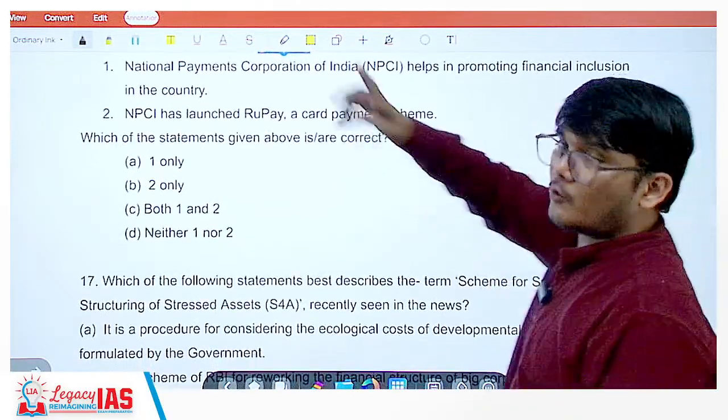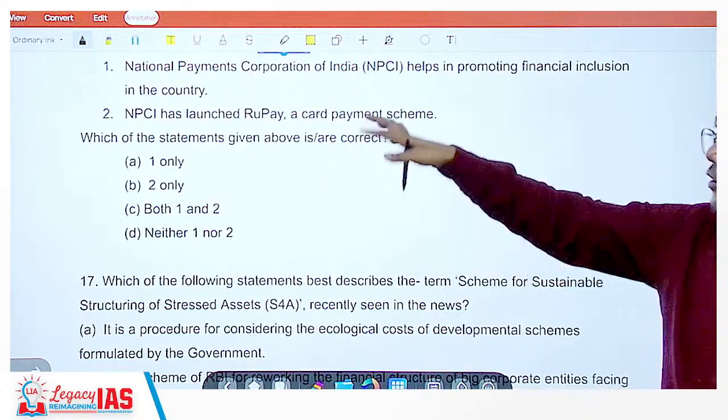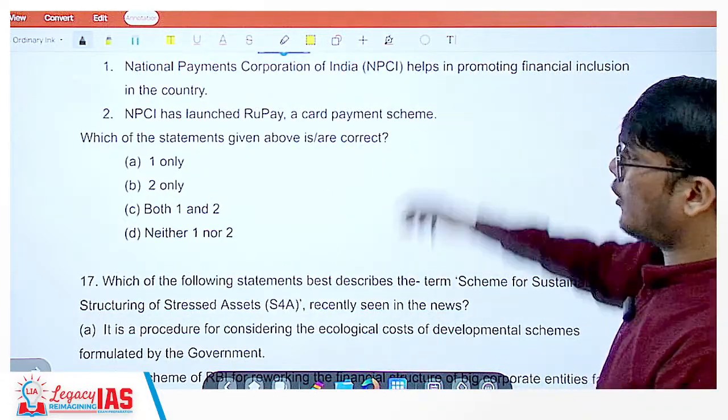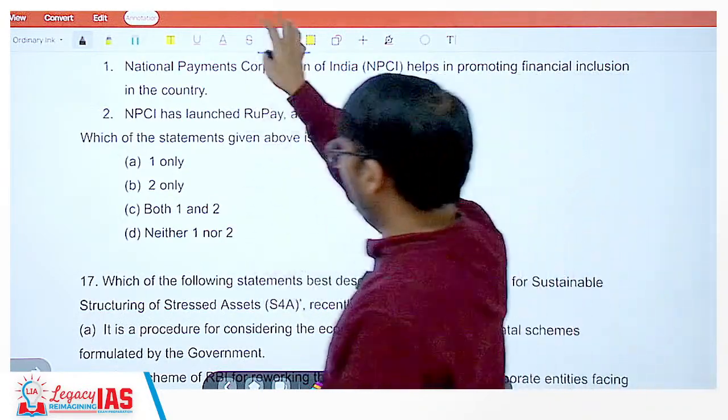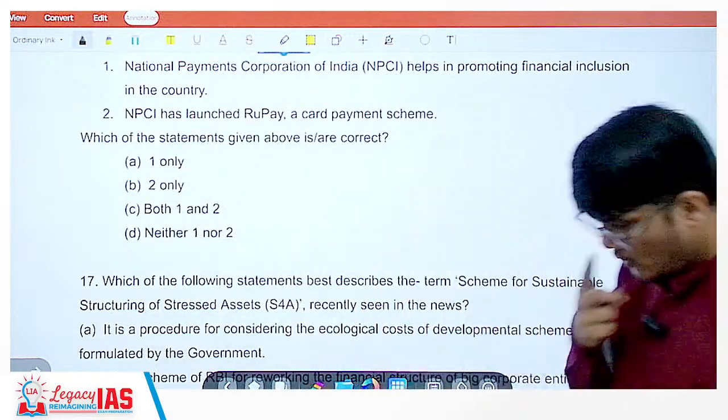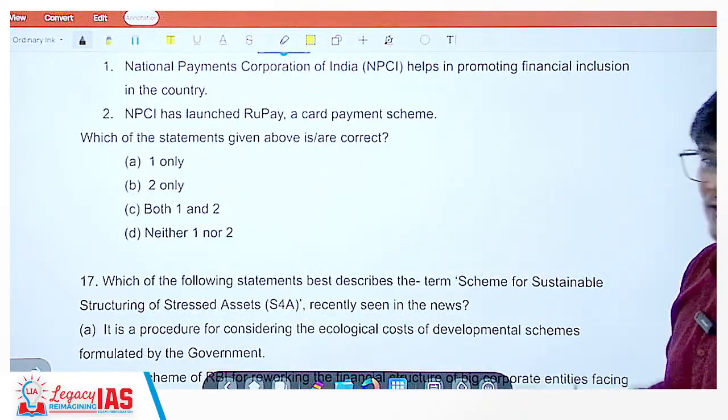So there was another question just above of NPCI. Now NPCI was one of the options. Now based on that option only the entire question has been asked. Okay. That's what UPSC does. You should keep in mind.